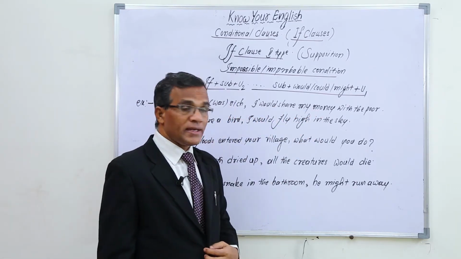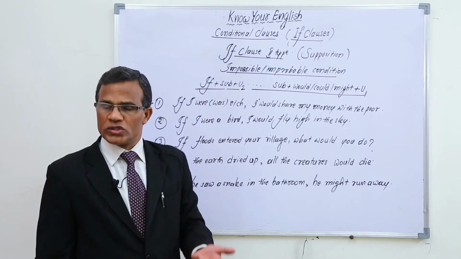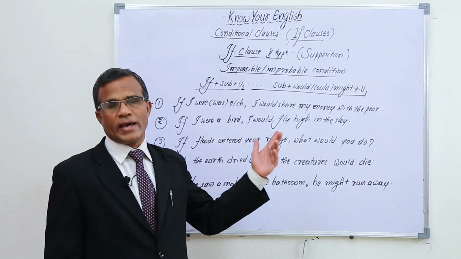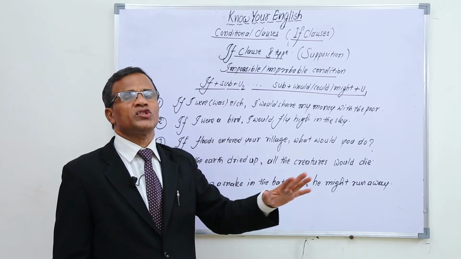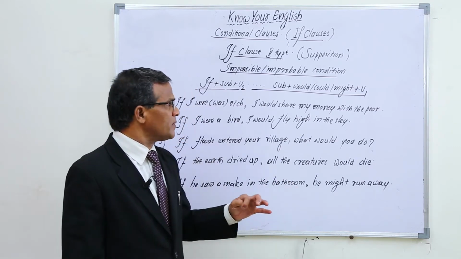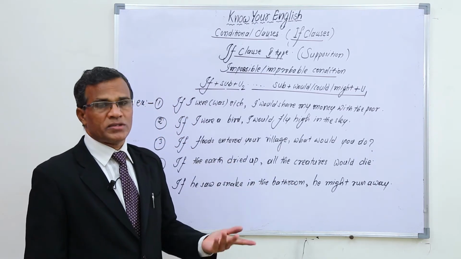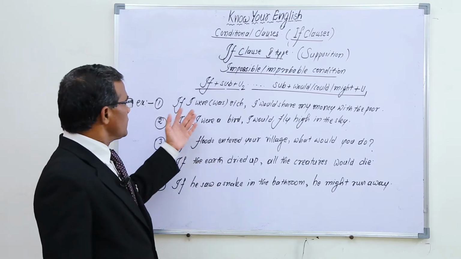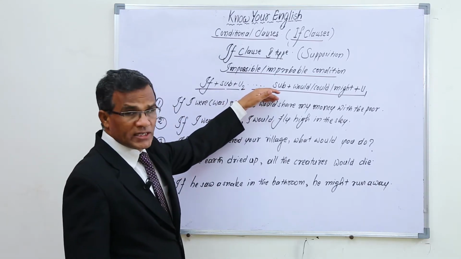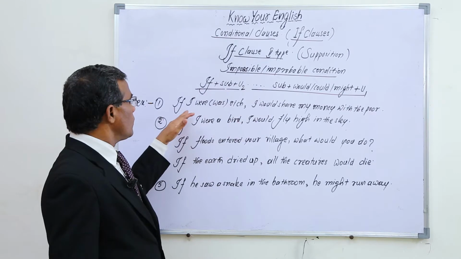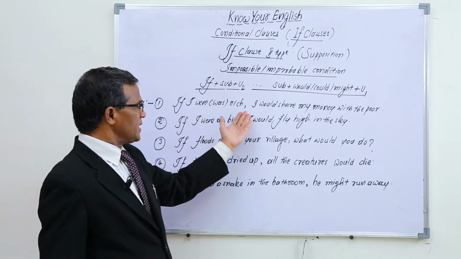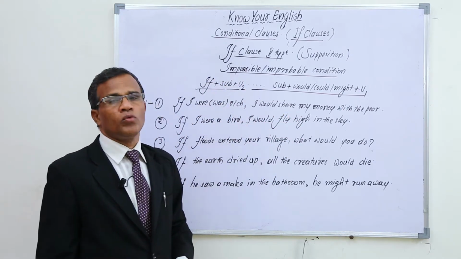I would share my money with the poor. There is no possibility for it to happen. It is simply a supposition, an improbable, impossible condition. So for impossible, improbable conditions and suppositions, we use this structure. If I were rich, I would share my money with the poor.